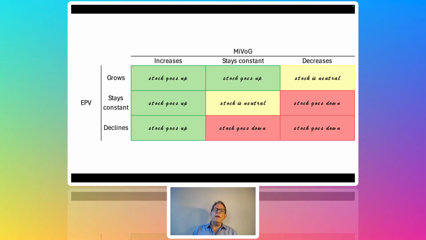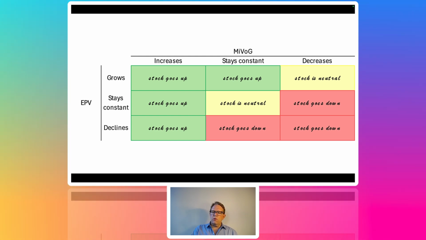Now here's what's interesting: we can map the charts with the blue and green back to a similar table that we had for PEs. So this becomes important. On the left, we have earnings power value instead of NOPAT, and it grows, stays constant, or declines. And then your market implied value of growth either increases, stays constant, or decreases. Well, that maps perfectly back to our PE table. And the green is where the stock goes up, or enterprise value goes up. The red, the stock price goes down.